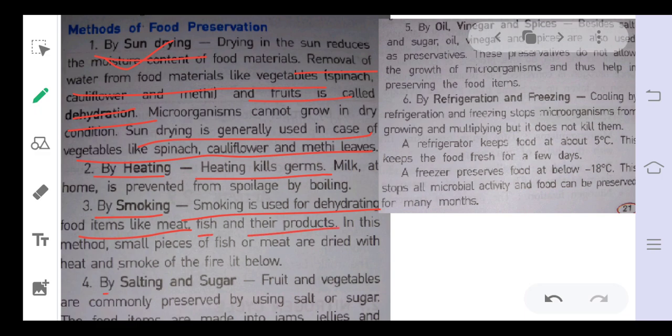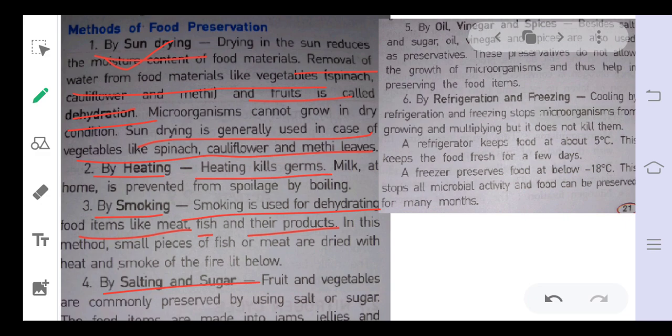Okay. Then by salting and sugar. Fruits and vegetables are commonly preserved by salt or sugar. Food items are made into jams, jellies and pickles. You have seen that in jams and jellies sugar is used, and in pickles salt is used. Salting is used to preserve raw mangoes. It is a very common thing in our homes. In the case of meat and fish, salt is used for preservation, because it dehydrates or kills the cells of microorganisms, so that our food is preserved for a longer time.